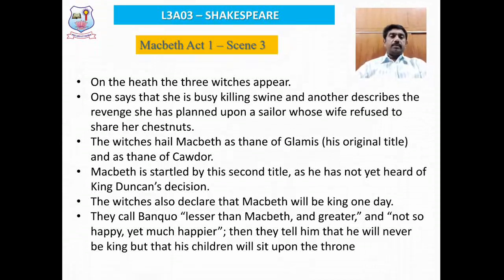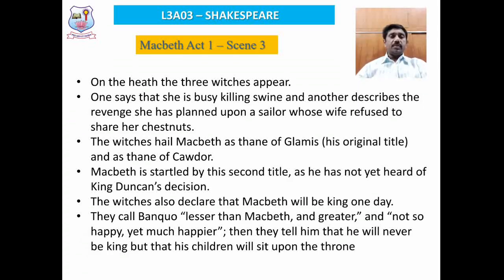In scene 3, now again the scene shifts to the heath where the three witches again appear. One of the witches says that she is busy killing swine, which is considered to be a very evil thing, and another witch describes how she has been planning to take revenge upon a sailor's wife who has refused to give chestnuts.